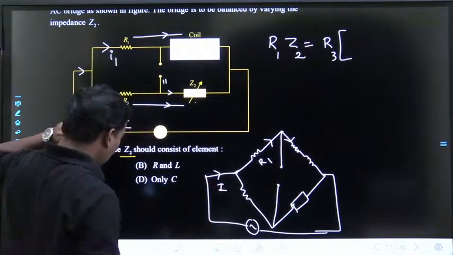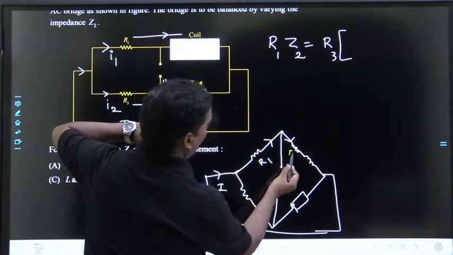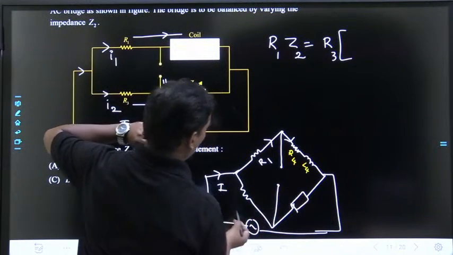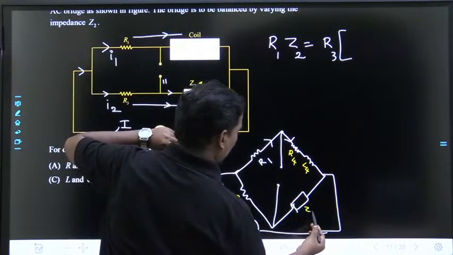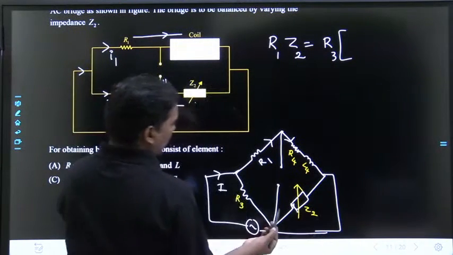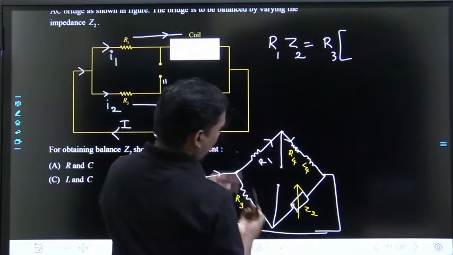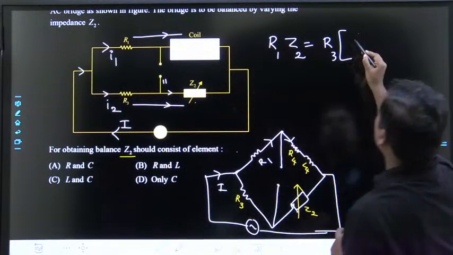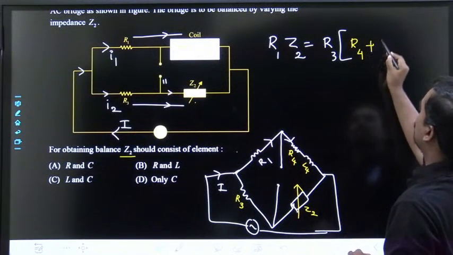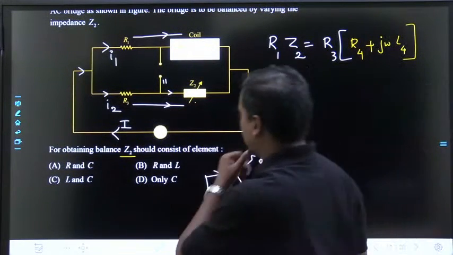Please don't confuse about the notations. Whatever notations he has given, we follow that. This is R4, this is L4, this is R3. This is Z2, and Z2 is variable. What is the concept? Z1 Z2 must equal Z3 Z4, that means R1 into Z2 must equal R3 into Z4. Z4 is nothing but R4 plus j omega L4.